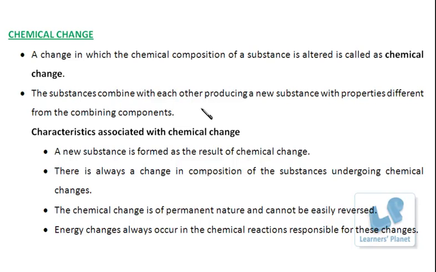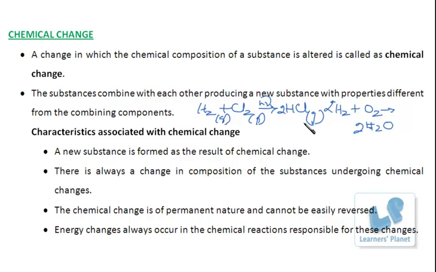Say, for example, I have taken this example: hydrogen combines with chlorine, producing hydrogen chloride. That is, hydrogen gas combines with chlorine gas, producing hydrogen chloride gas, in the presence of sunlight. Right? Hydrogen, when it is treated with oxygen, produces water.